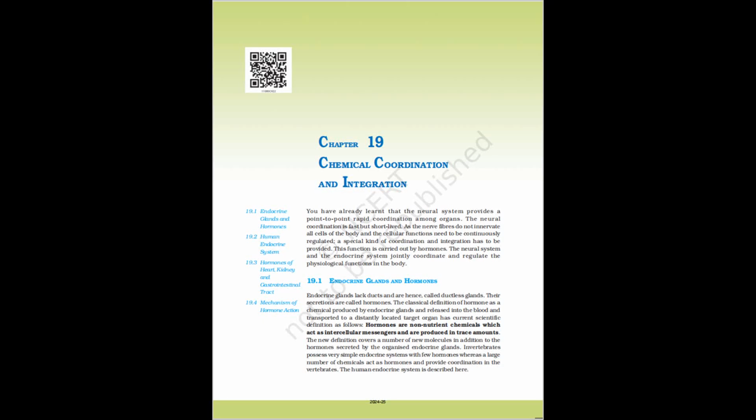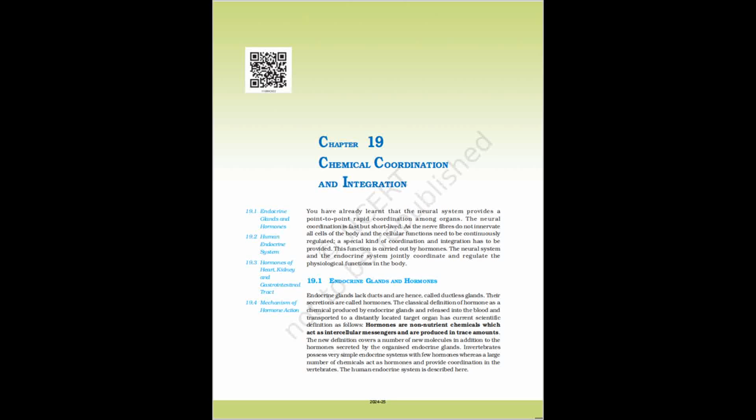19.1 Endocrine Glands and Hormones. Endocrine glands lack ducts and are hence called ductless glands. Their secretions are called hormones. The classical definition of hormone as a chemical produced by endocrine glands and released into the blood and transported to a distantly located target organ has current scientific definition as follows. Hormones are non-nutrient chemicals which act as intercellular messengers and are produced in trace amounts. The new definition covers a number of new molecules in addition to the hormones secreted by the organized endocrine glands.